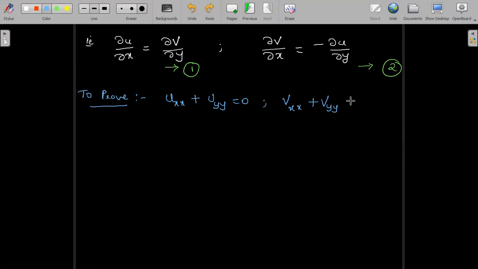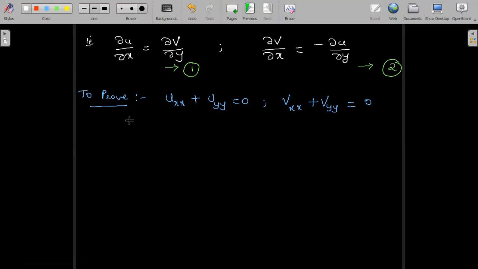Now, to do the proof, what we are going to start with is, we shall differentiate partially equation 1 with respect to x and equation 2 with respect to y in one case, and in the other case vice versa we are going to do. Means we differentiate equation 1 partially with respect to y and equation 2 partially with respect to x, the vice versa part of it. So those are the two different cases which will help us to prove easily the required thing, that is uxx plus uyy is equal to 0 and vxx plus vyy is equal to 0. So let us see that first.